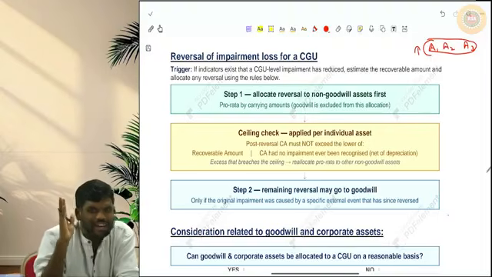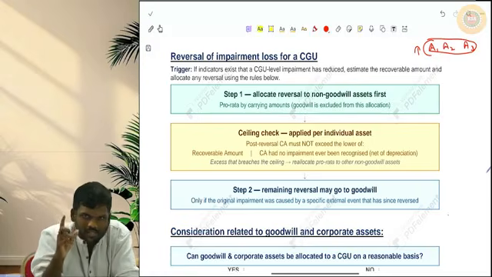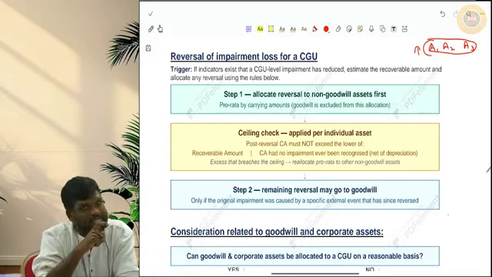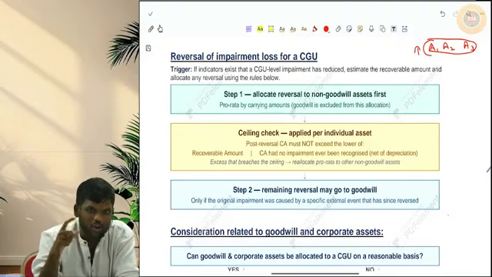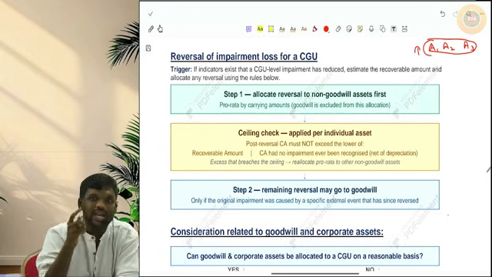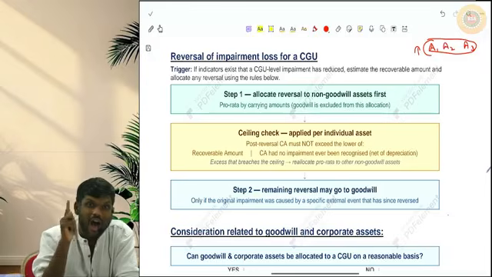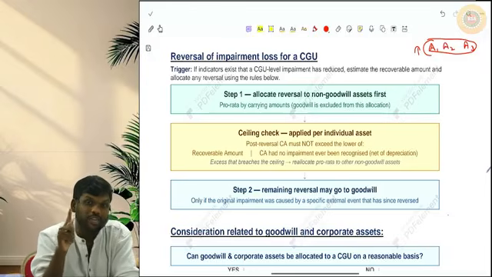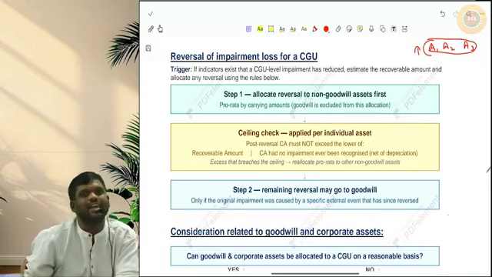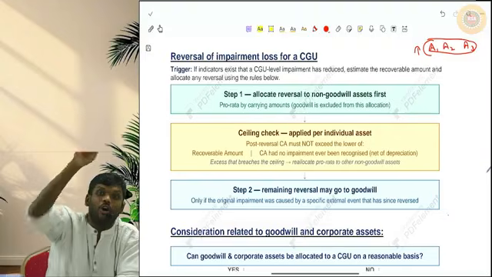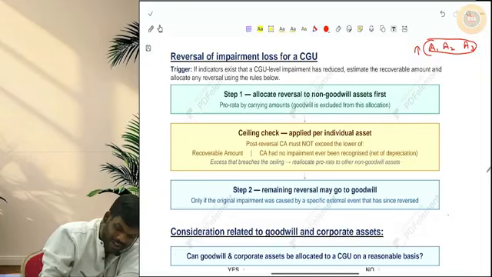Now again here AS-28 says, whatever is the impairment loss reversal, allocate it across these assets other than goodwill. Don't worry, we'll be doing one sum after this. Allocate that reversal of impairment loss across these assets other than goodwill and increase the carrying amount of those individual assets. Here AS-28 says, after reversing the impairment loss for each individual asset, the revised carrying amount should not go above the lower of.